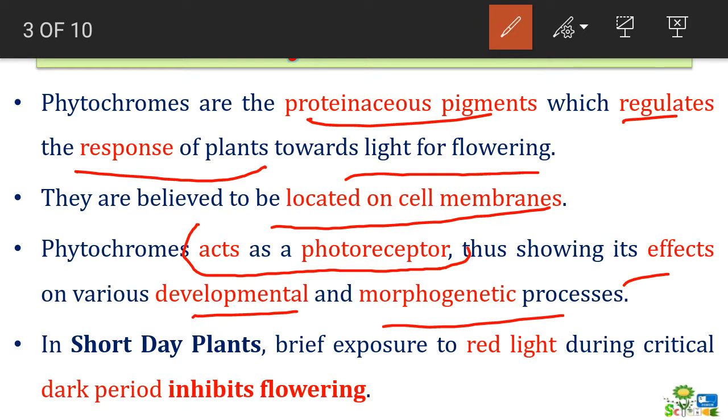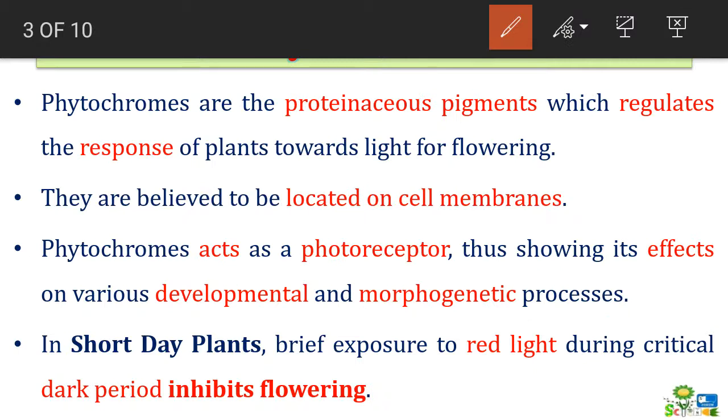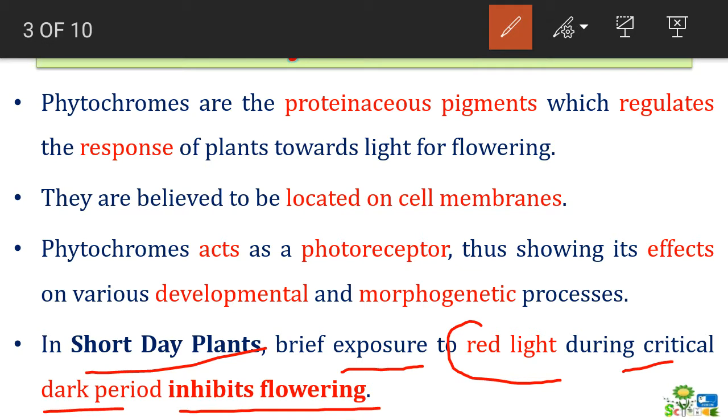and thus show their effect on developmental and morphogenetic processes. If we want to discuss phytochromes with respect to short day plants, then we can say that brief exposure of plants to red light during the critical dark period inhibits flowering, because short day plants require less than the critical day length, and they require more than the critical dark period.